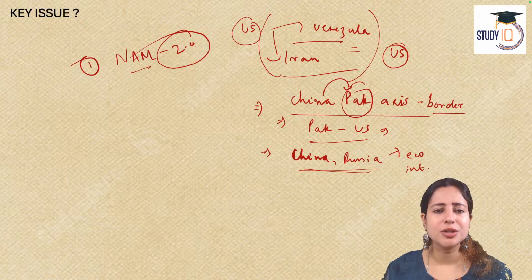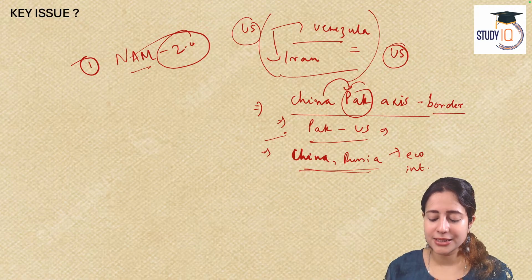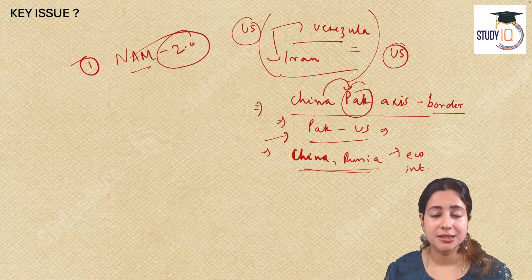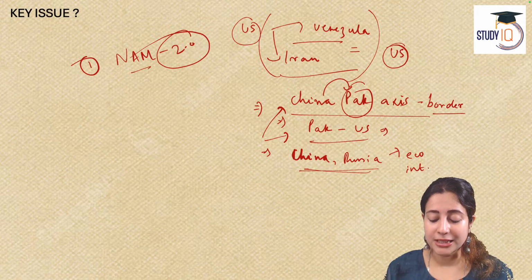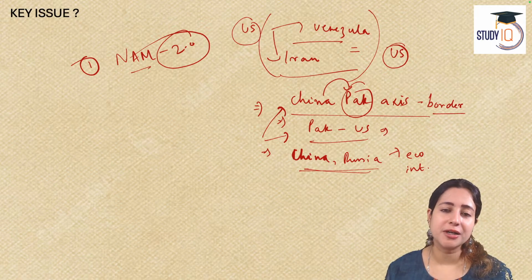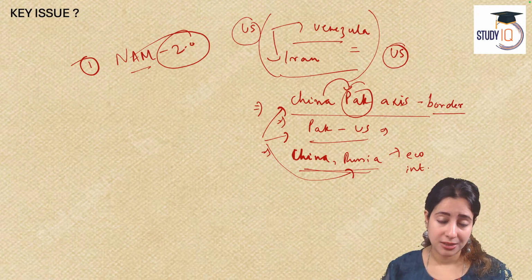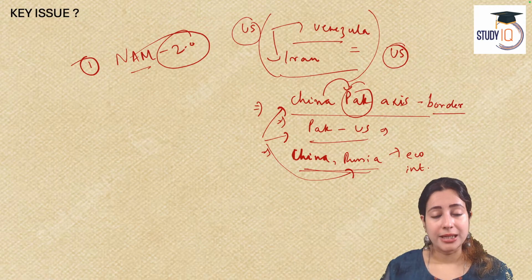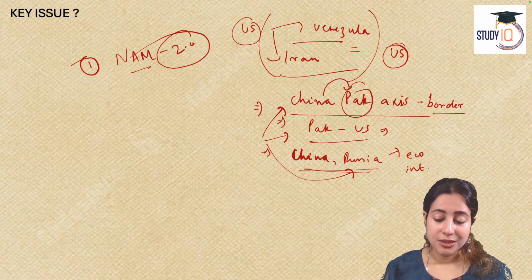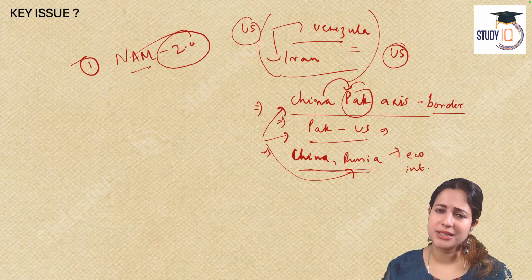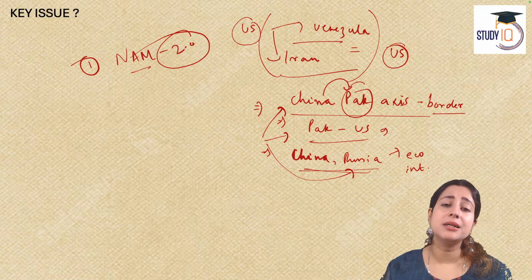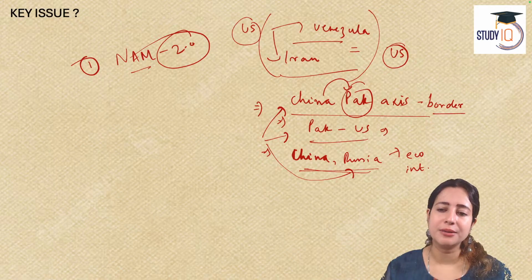Look at India's situation now. India cannot neglect the US, diaspora, trade. India cannot neglect China. We need to diversify our markets. India cannot neglect Russia, a key friend, a key trade partner. And Pakistan is an out and out enemy. So balancing foreign policy is a challenge. That's why we need a better non-alignment movement, the latest version of the non-alignment movement.